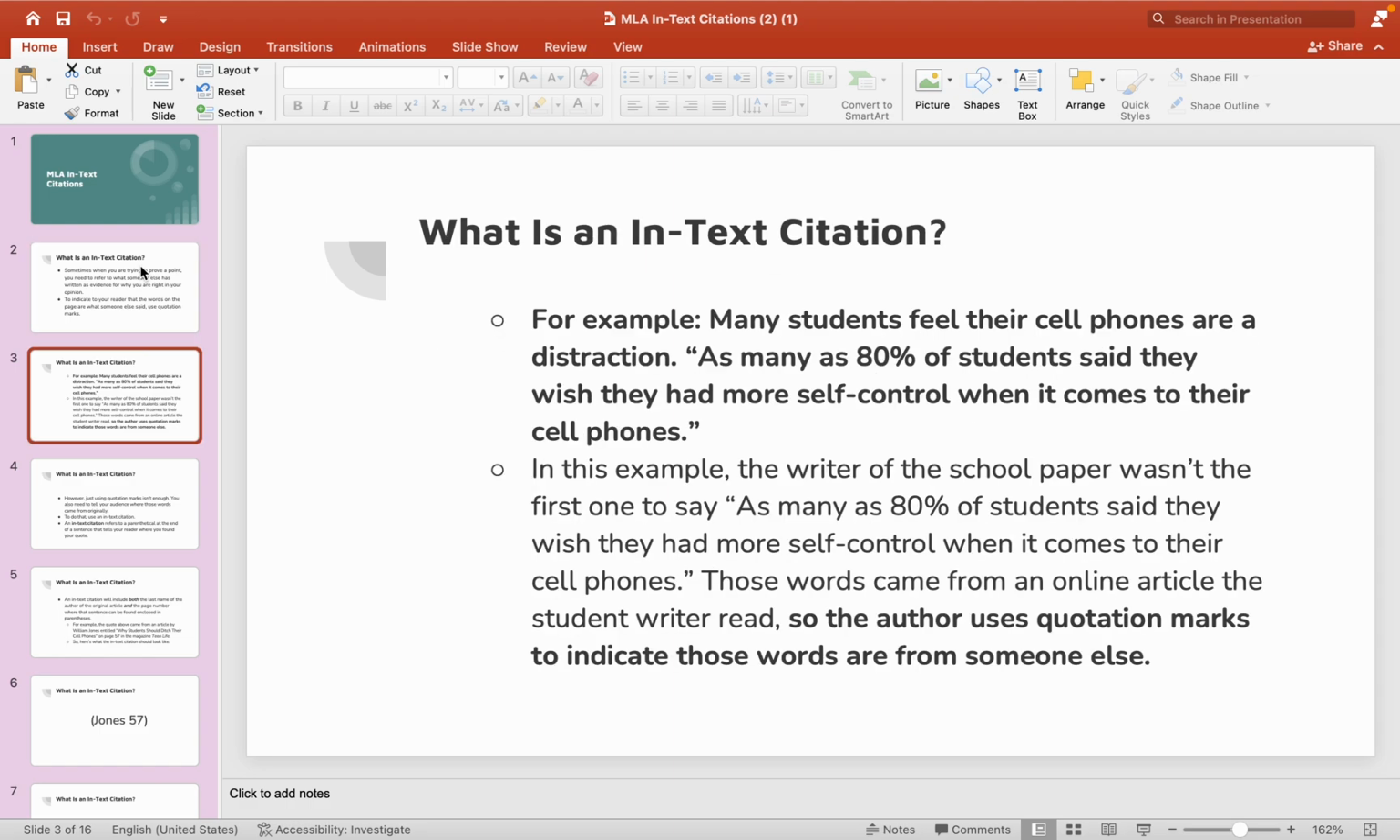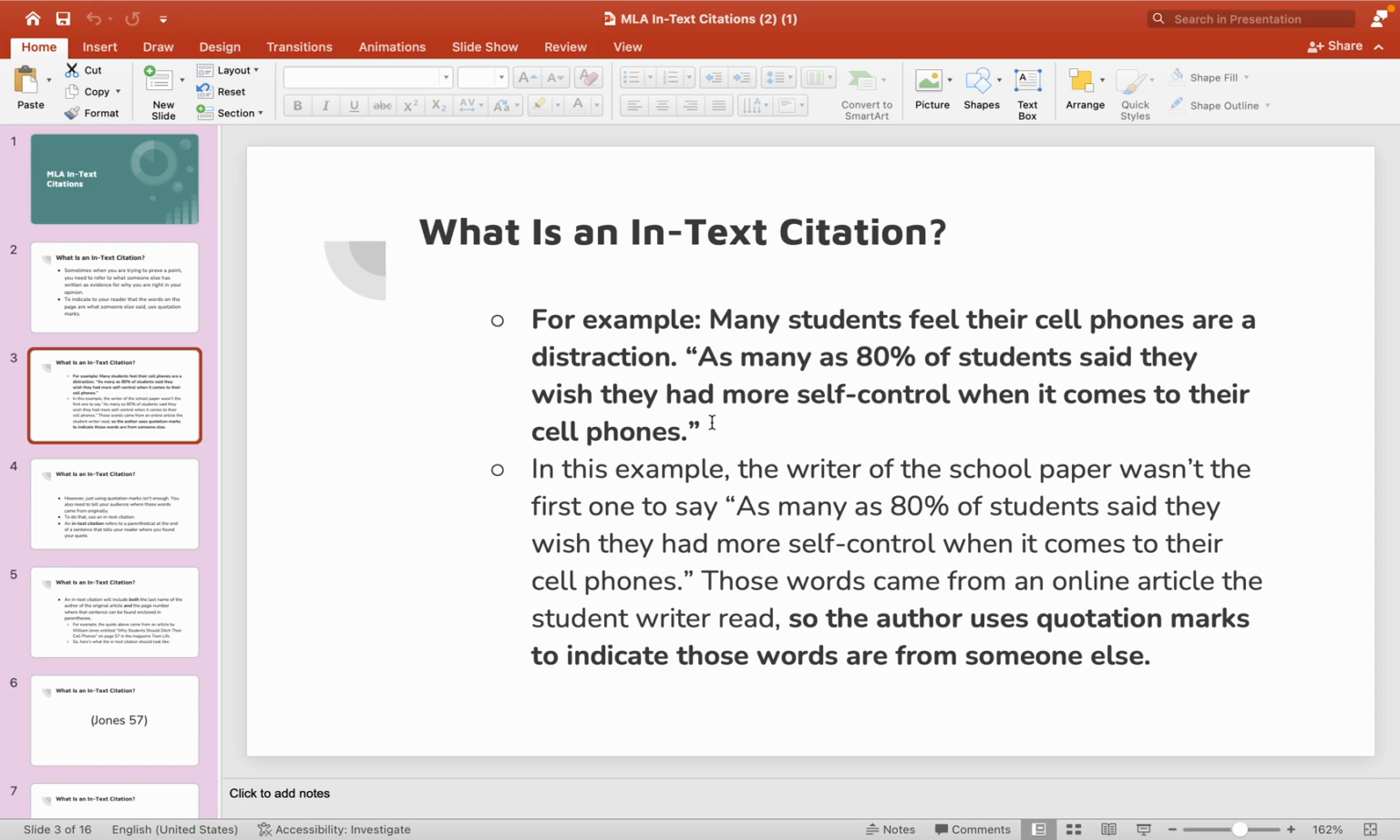So for example, this first sentence here is what the student writer came up with out of her own head. Many students feel their cell phones are a distraction. And then you see we have quotation marks because this is the beginning of something she copied from online. As many as 80% of students said they wish they had more self-control when it comes to their cell phones. And then that's the end of the sentence that she copied from online, so there are end quotation marks.